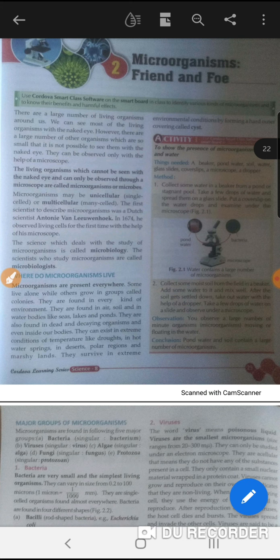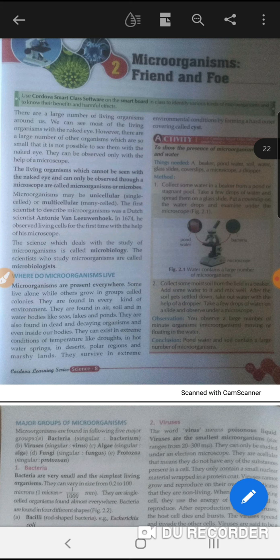They are found in air, soil, water bodies like seas, lakes, and ponds. They are also found in dead and decaying organisms and even inside our bodies. So, we cannot say that a place is free from microorganisms. Maybe the percentage of microorganisms can be less or more, but there should always be microorganisms in the environment.